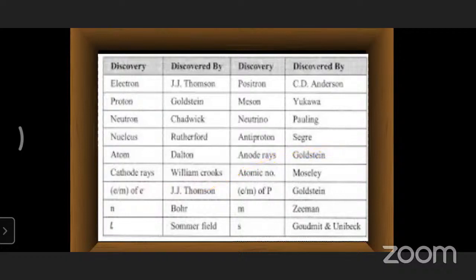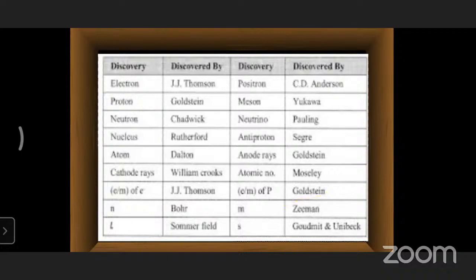Atomic number, you know very well, like the modern periodic table we have seen in the first year and also in 10th class. The e/m of the electron was discovered by J.J. Thomson. Similarly, the e/m of the proton was discovered by Goldstein.